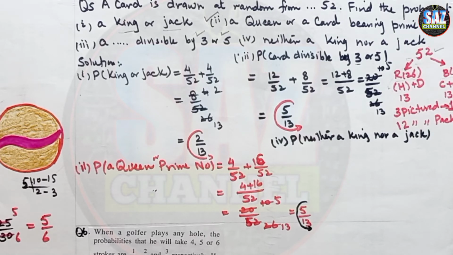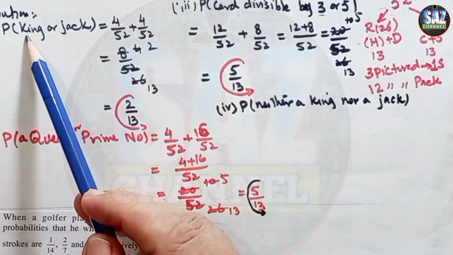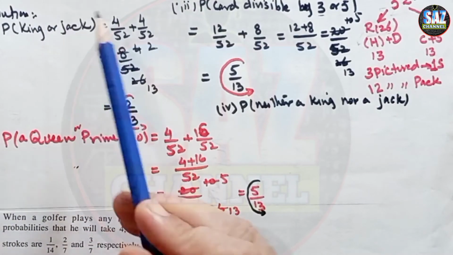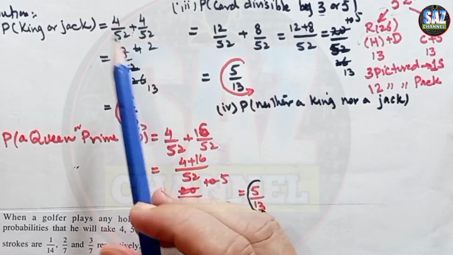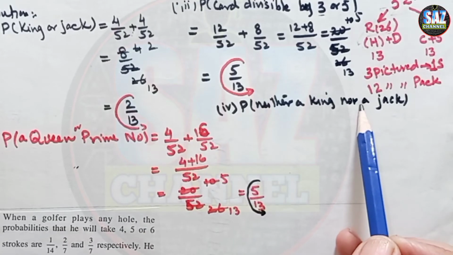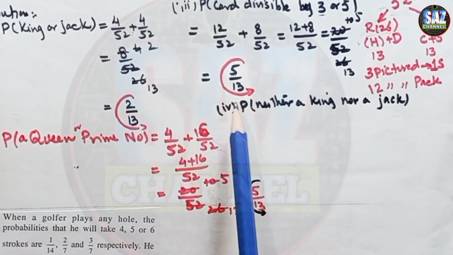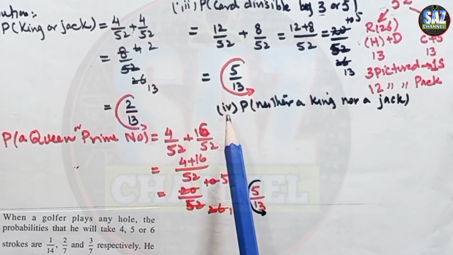King or a jack. Okay, if we look at the first part, we have the answer for the probability of king or jack with us. Now the probability of king or jack, and neither a king nor a jack, are complementary events, mutually exclusive events, they are disjoint events.